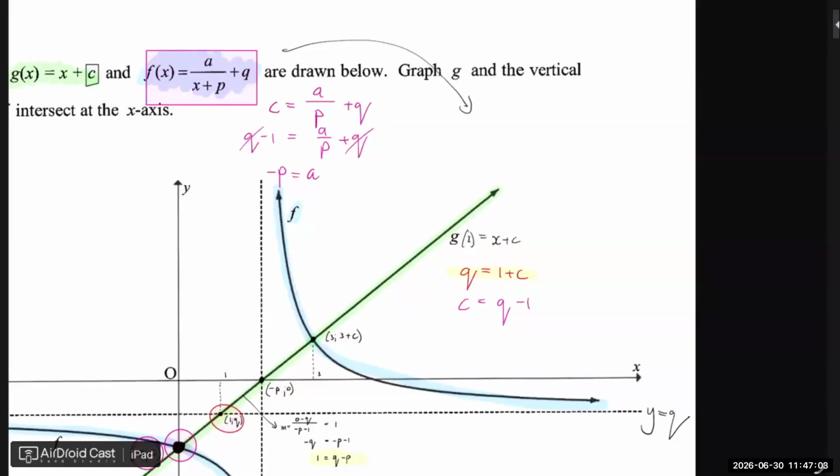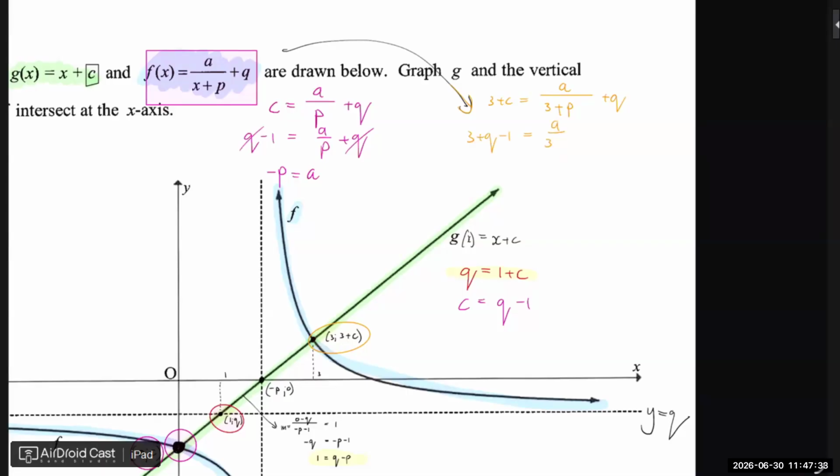Let me use another color, orange. I can substitute that in here. So then I have 3 plus c equals a over 3 plus p plus q. But c again is just q minus 1.